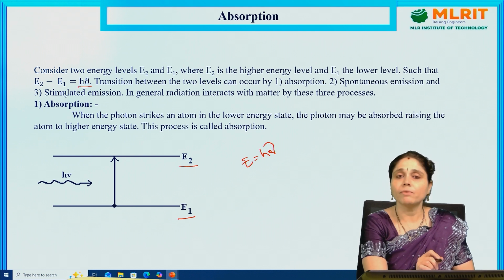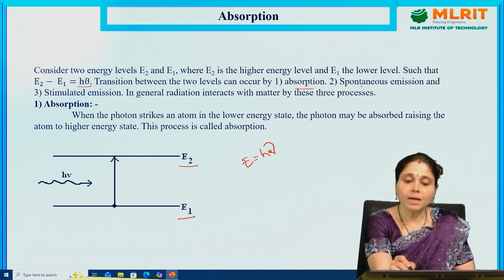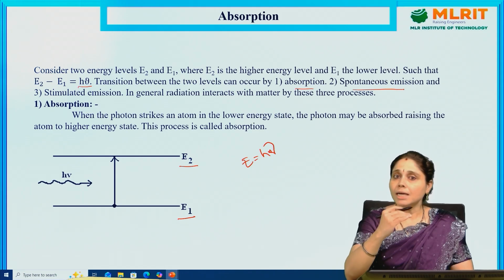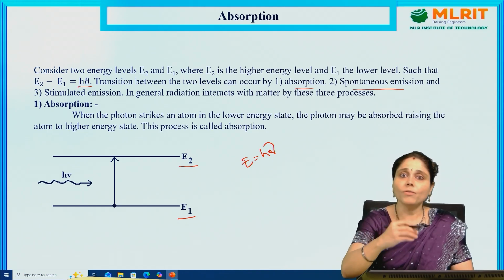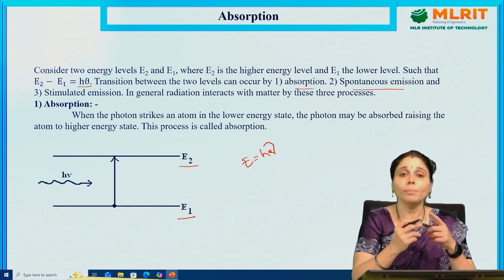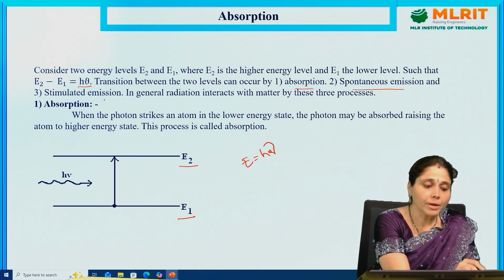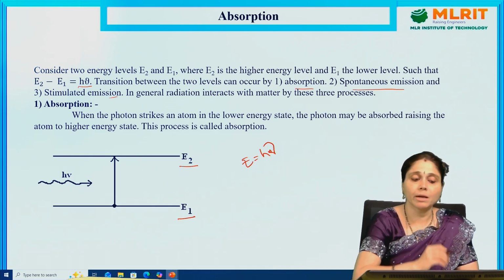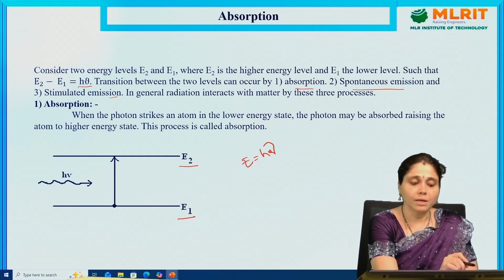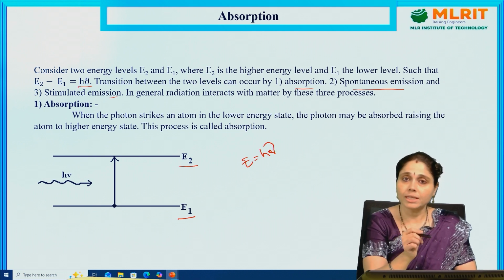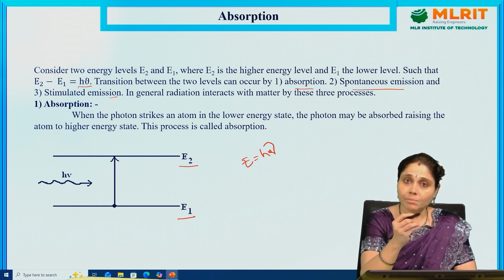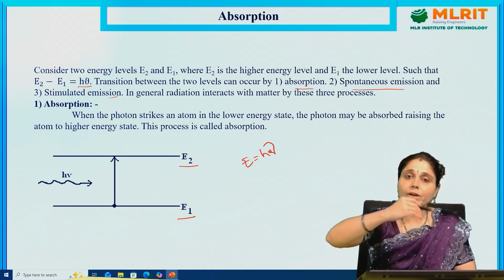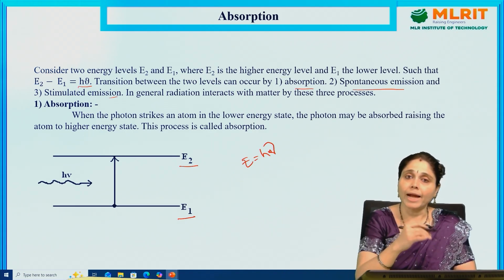So, the transition between the two levels can occur as absorption and spontaneous emission. This occurs irrespective of anything, that means this transition occurs automatically. Next coming to the stimulated emission. Afterwards, when we give some energy, stimulated emission occurs. Let us see. So, absorption. When a photon strikes an atom in the lower energy level, what does it mean? The electrons are going to move from one level to another energy level, but we see the atomic transition as a whole.